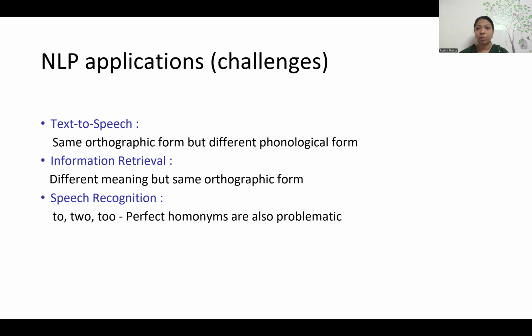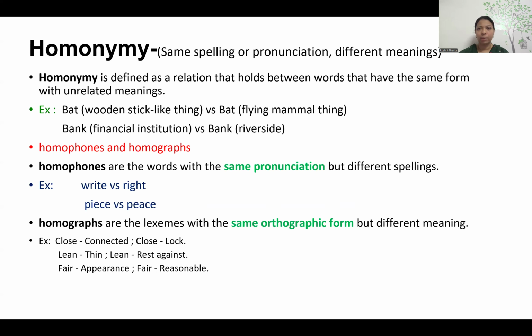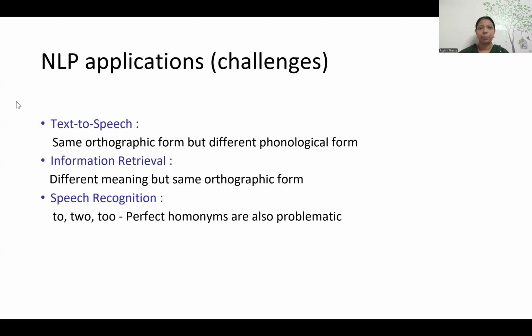This homonymy brings some challenges to NLP. How does it bring challenges? When we do an application like text to speech, we have the same orthographic form, but they may have different phonological forms.